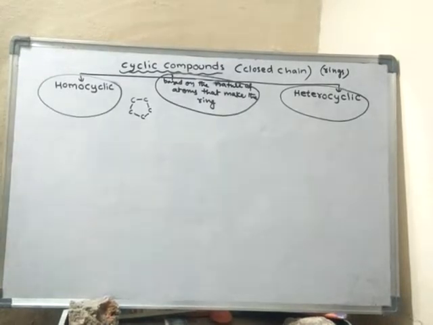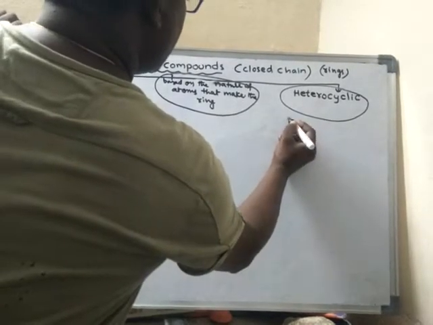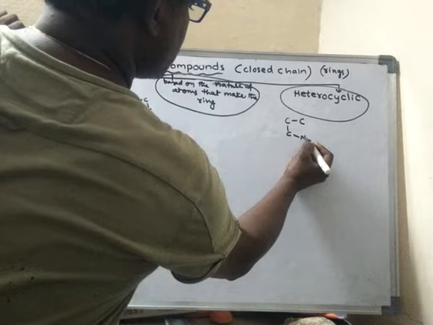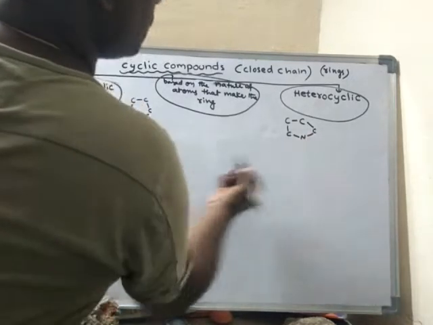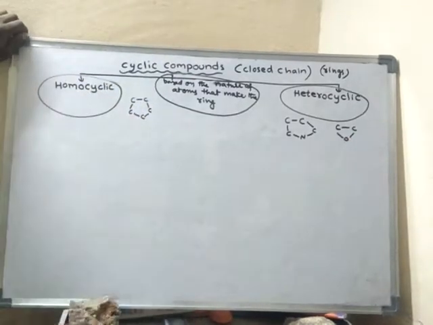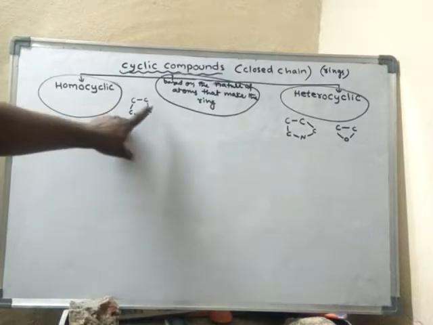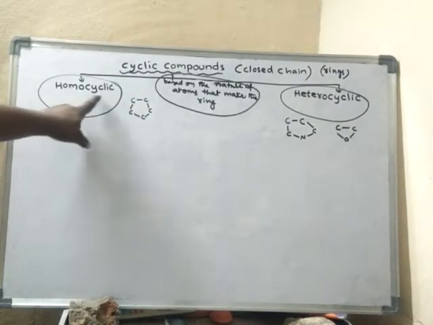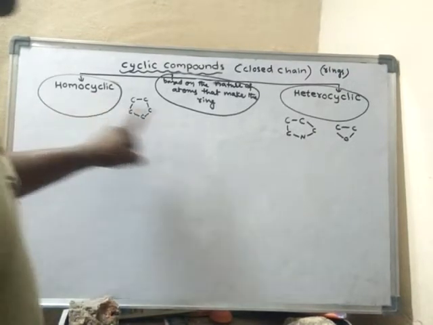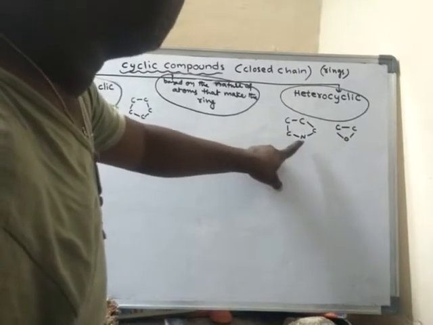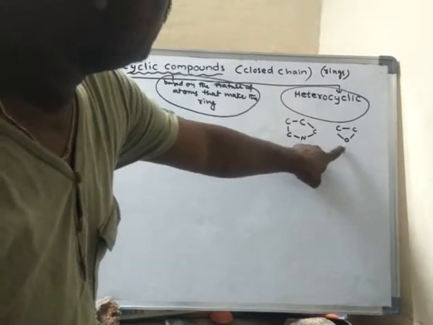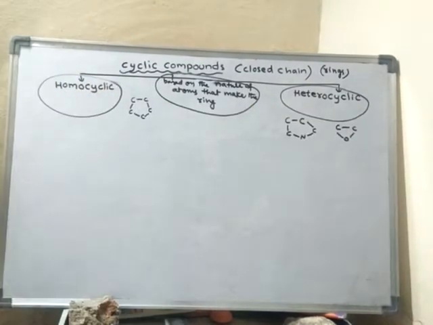What are heterocyclic compounds? The ring may contain some other atoms. So if the ring is made up of only carbon atoms, then it is said to be homocyclic. And if the ring contains atoms other than carbon also, then such compounds are said to be heterocyclic compounds.